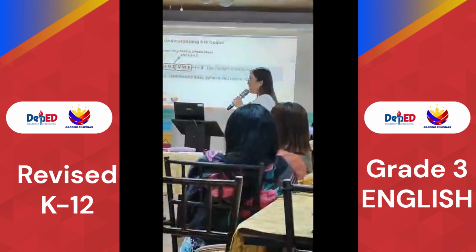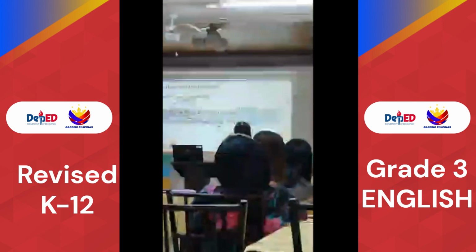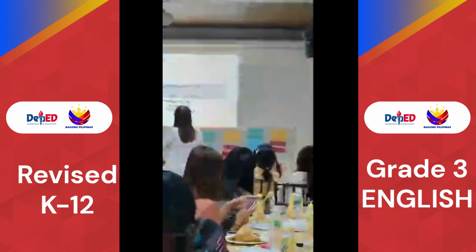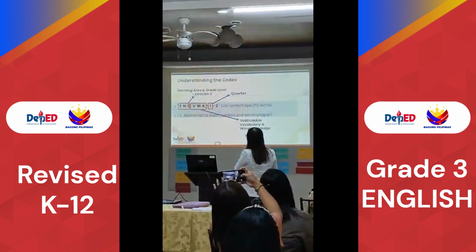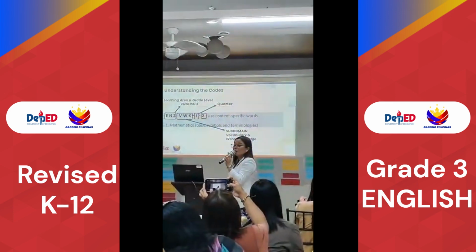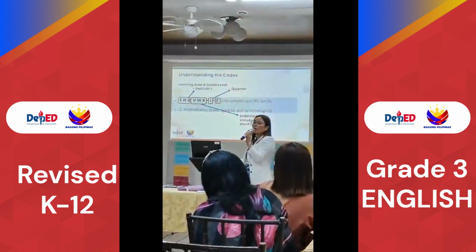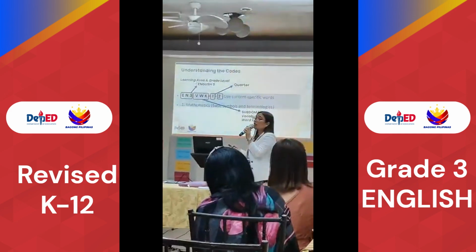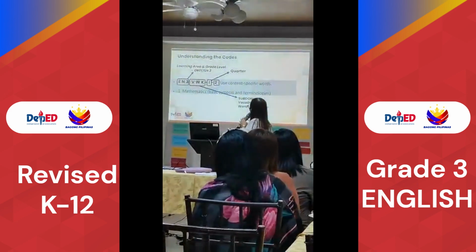Domain or subdomain? Subdomain. Okay. How about one? Yes. How about 1? Quarter. How about 2? Huh? Week? Diba? I said earlier, we cannot tell yet when we will deliver, when we will teach the competency. What is that 2 about?